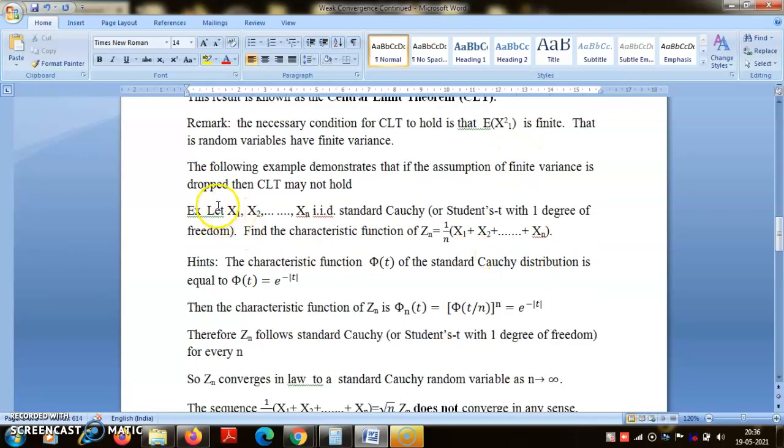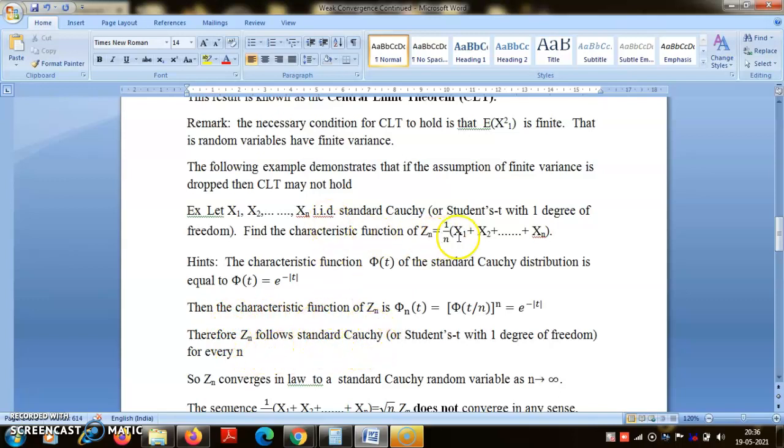So for example, suppose I have x1, x2, ..., xn IID Cauchy random variables, that is Student's t with 1 degree of freedom, and I want you to find the characteristic function of 1 by n summation of xi's. Here I am giving you some input: the characteristic function of the Cauchy distribution is e to the power minus mod t. How this is, that is another story. From what you know, you can easily figure out that the characteristic function of this 1 by n summation of xi will be phi t by n raised to the power n, so it will be e to the power minus mod t. So these Zn's all follow the Cauchy distribution again.